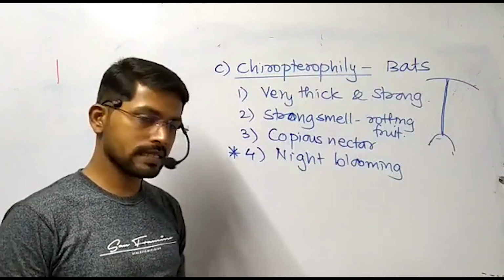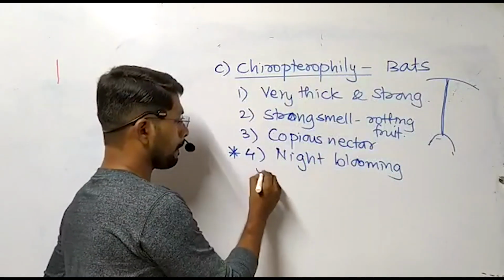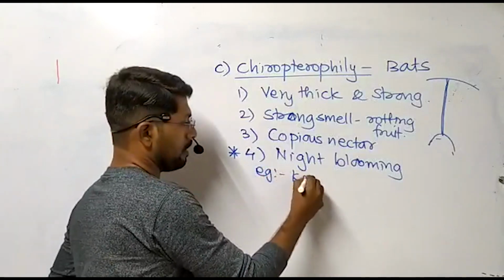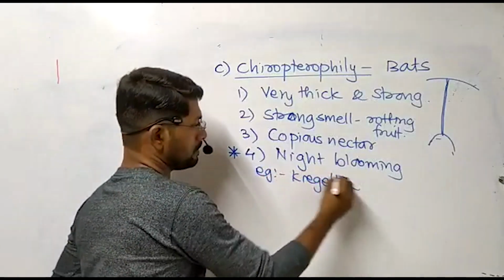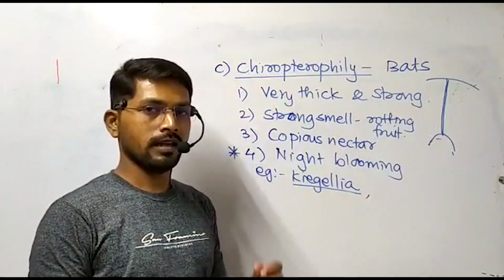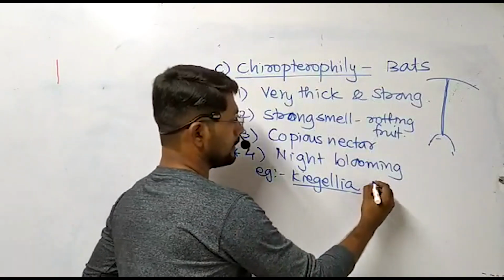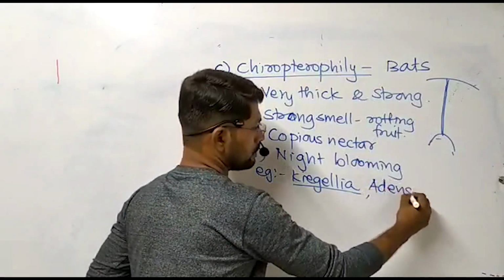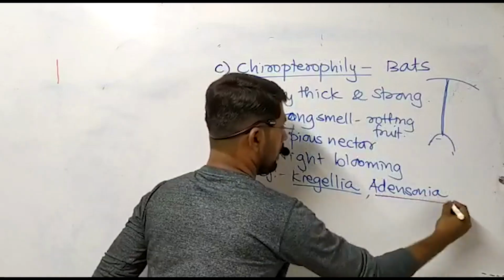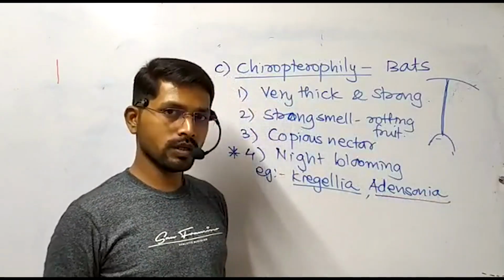To state a few examples of such plants: Kigelia. In common English it is called sausage tree. It is because of the sausage-like shape of the fruit. Then Adansonia. It is called baobab tree, or in our local language it is called gorakchinch.